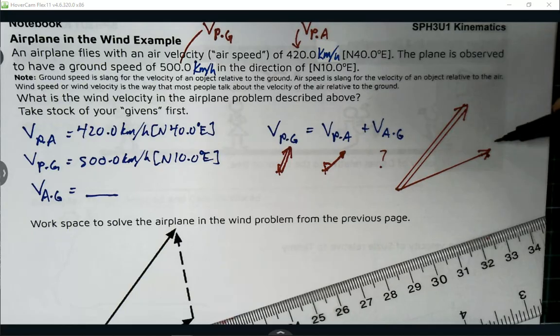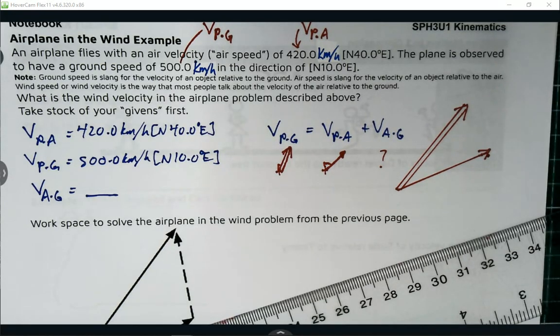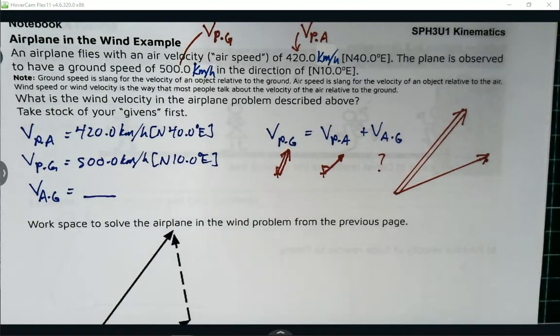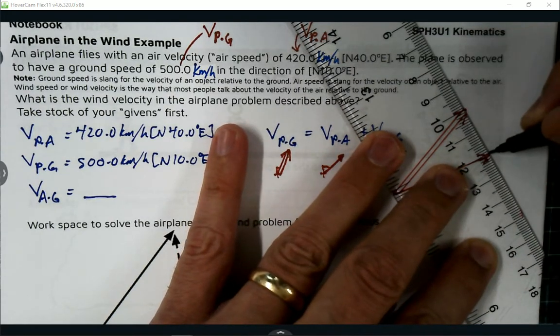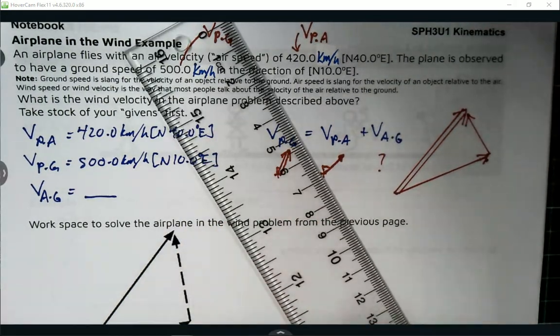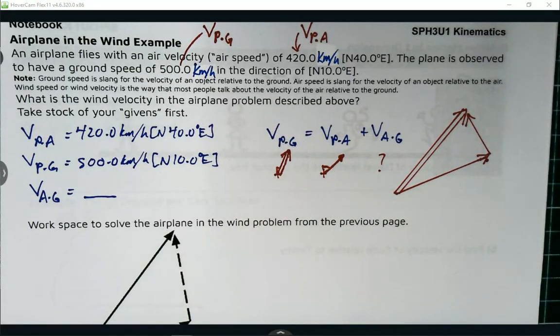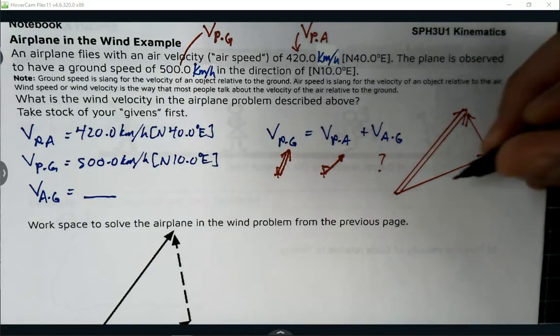It has to. And I know nothing about airplanes. Really, I'm very ignorant about all this stuff. I'm a canoeer. I'm not a plane flyer. They call those people pilots. Yep. So I would say, hey, look, this mystery vector has got to go off like this. It's got to. There's no other option. It's got to complete the vector equation. So even in my ignorance, I know that it's got to look like that.